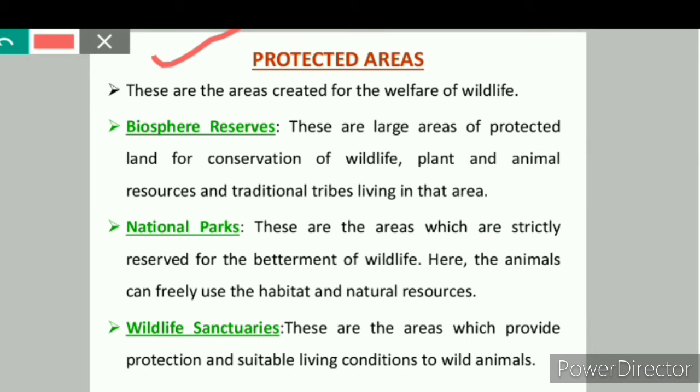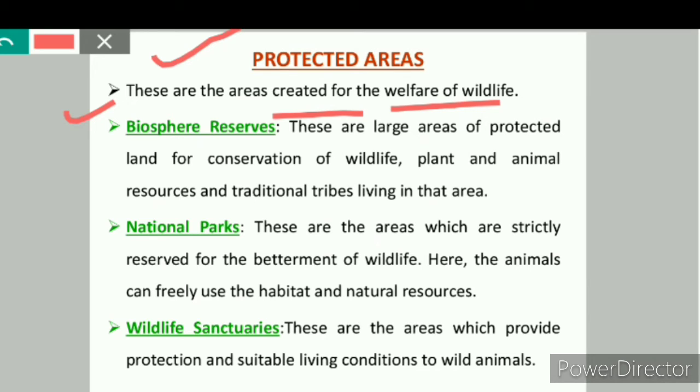Now we will talk about protected areas. Very clear from the name, protected areas means the areas which have been created for the welfare of wildlife, or we can say for the protection of wildlife. These are the areas that are created for welfare of wildlife like national parks, sanctuaries, and biosphere reserves. These are the protected areas which we will study now.